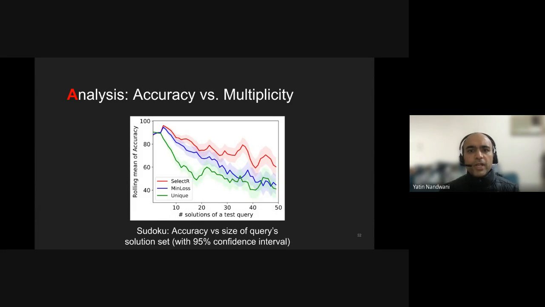Next, in the Sudoku dataset, the number of solutions for a query may vary from 1 to 50. This large variation in the size of the solution set allows us to assess its effect on the overall performance. So in this chart, on the x-axis, we have the number of solutions of a test query, and on the y-axis, we have the average performance over queries with a similar number of solutions. We find that all models get worse as the number of solutions increases, but SelectR remains the most robust.